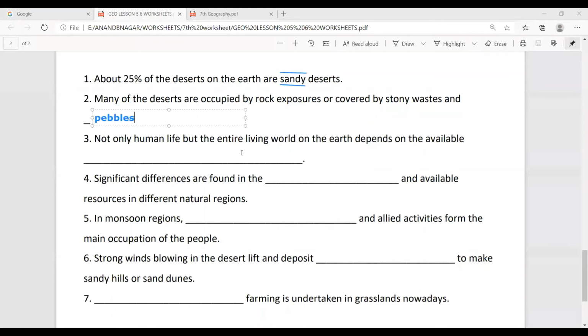pebbles. Okay, next: not only human life but the entire living of the world on the earth depend on the available dash.